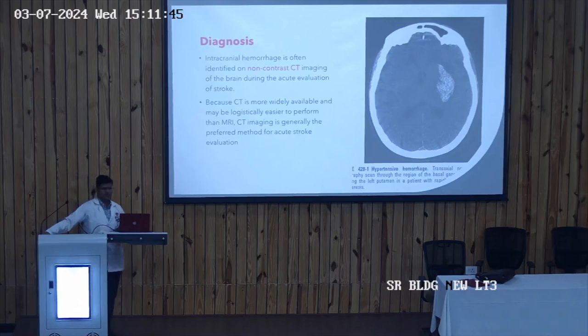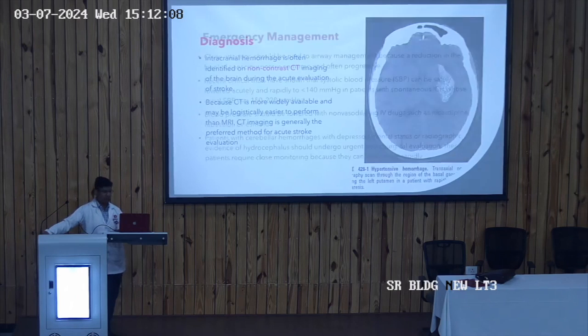If your CT scan is normal, that means the patient is not suffering from a hemorrhagic stroke. Then your diagnosis is clear. Then the patient is suffering from ischemic stroke. Then to categorize this ischemic stroke, you may require further investigation in the form of MRI. In 99% of cases, if the patient is suffering from hemorrhagic stroke, your diagnosis will be clear by the non-contrast CT scan.